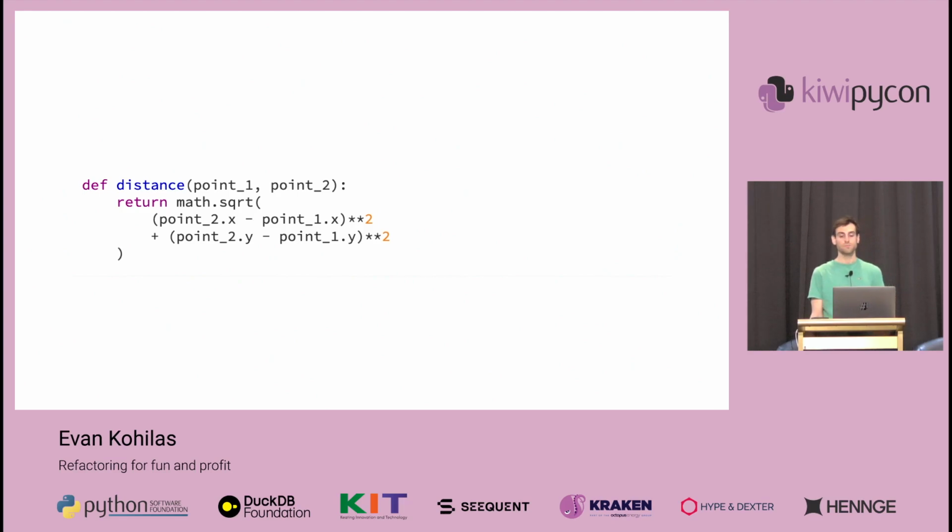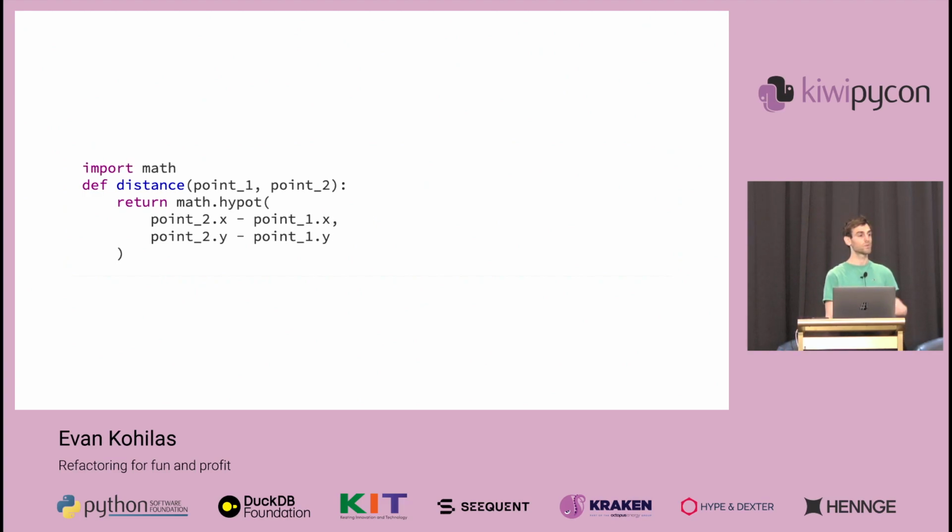DRY also allows us to be more efficient because now we don't need to copy or rewrite code to calculate distance. Or when we want to make changes like fixing a bug, or in this case, updating our logic to use the built-in hypotenuse method, we only need to do it in one place. And we can ensure that that bug fix or functionality is being used everywhere.